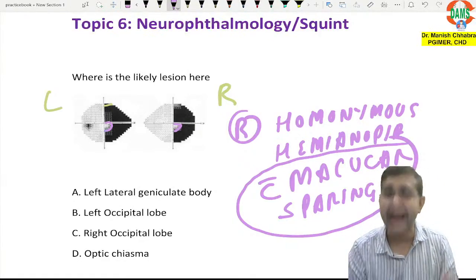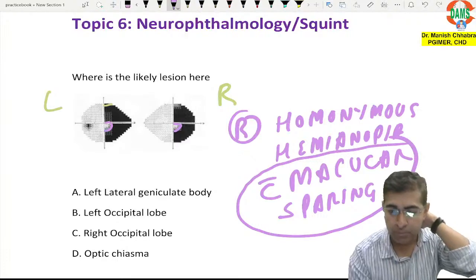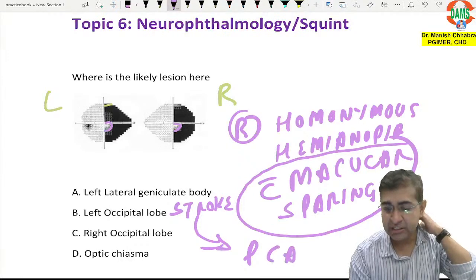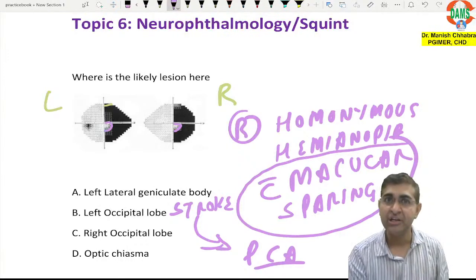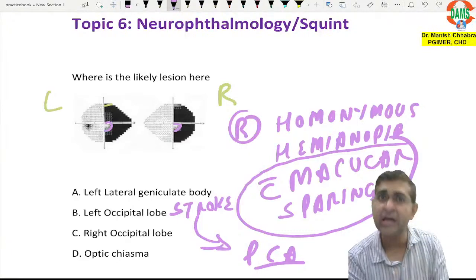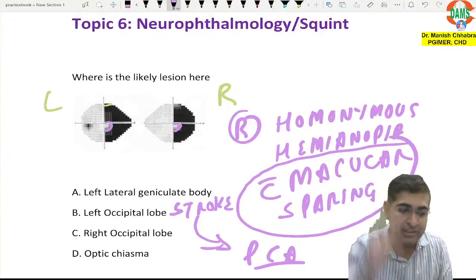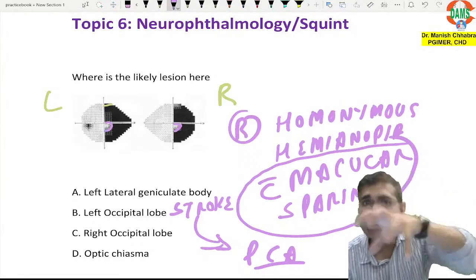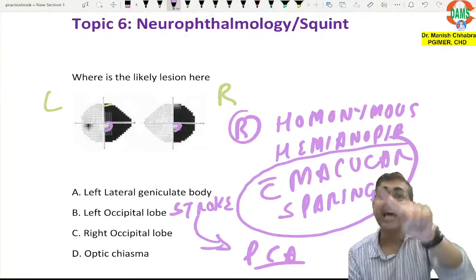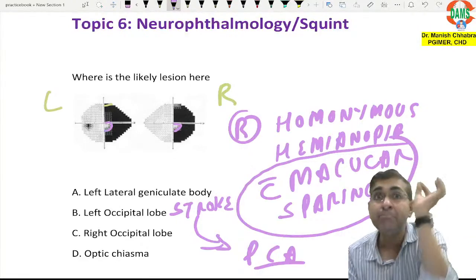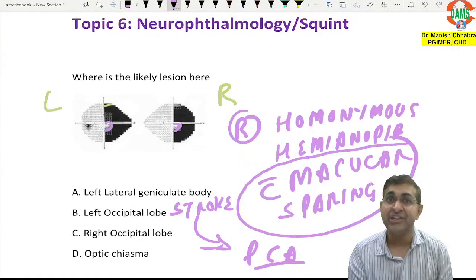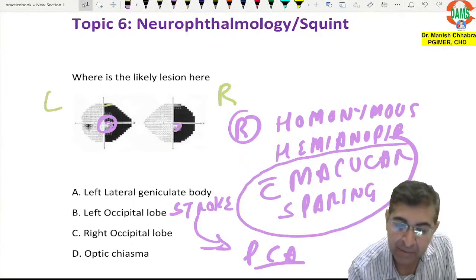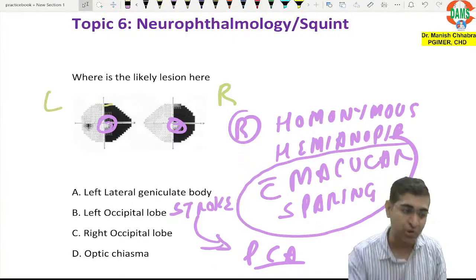Now, if the patient had a left occipital lobe stroke, the posterior cerebral artery is blocked. So ideally you will think the patient should have right homonymous hemianopia, but because the macular fibers go deep into the occipital lobe, where there is additional blood supply by the middle cerebral artery, there is typical sparing of the macular fibers, so you will have macular sparing. I hope now you have understood.